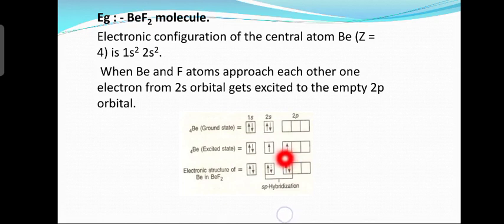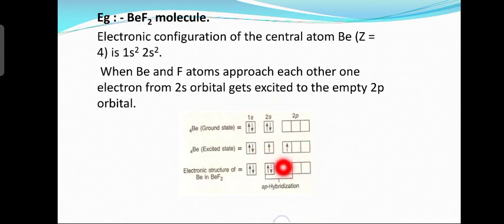So beryllium will accept one electron of a fluorine atom, and here also in 2p orbital it will accept one electron of a fluorine atom, and thus forms beryllium fluoride molecule.